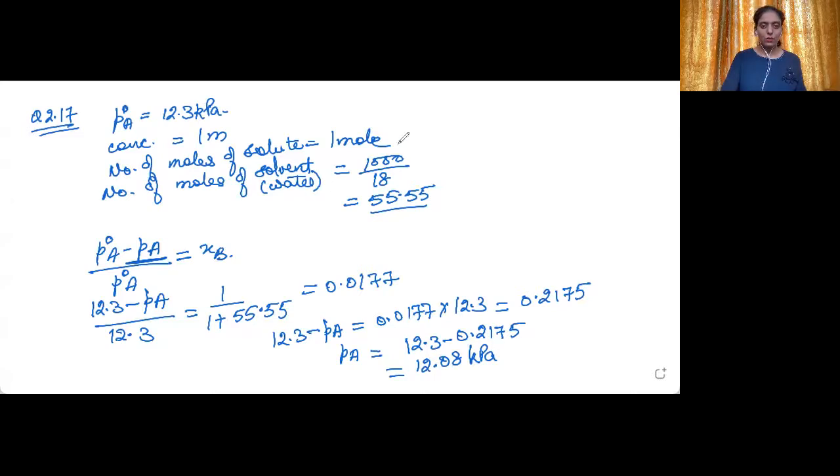All right, let's now move into the next question, question number 2.18. Calculate the mass of a non-volatile solute, molar mass of which is 40 gram per mole. Let's first note down what we have been given and what we need to find out. We need to find the mass of the non-volatile solute, that is WB, which should be dissolved in 114 gram octane.